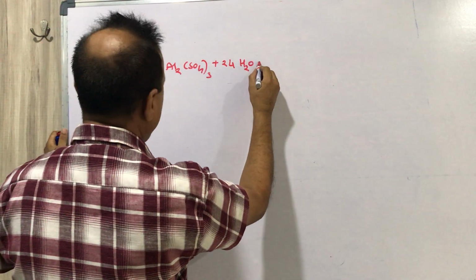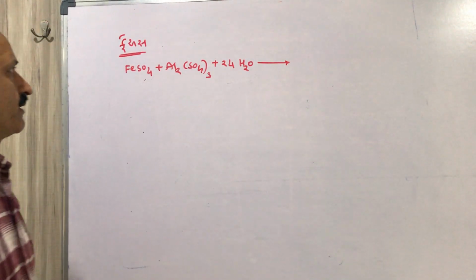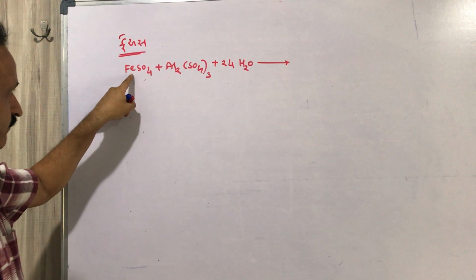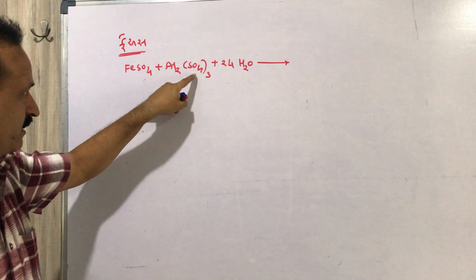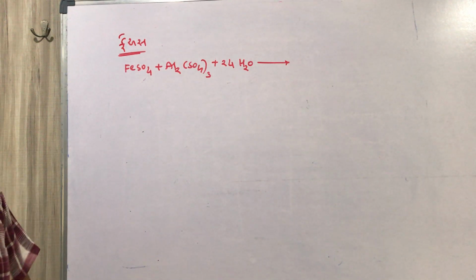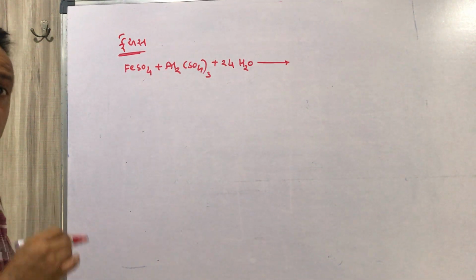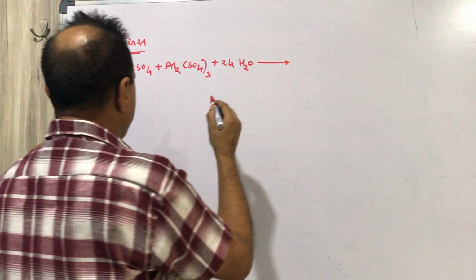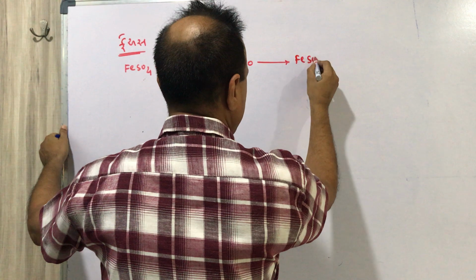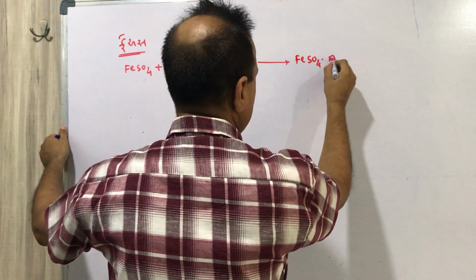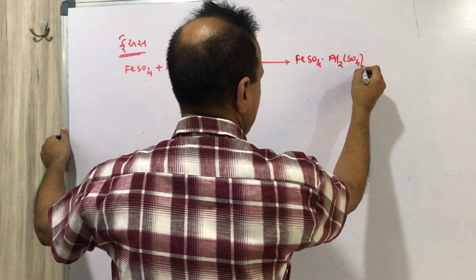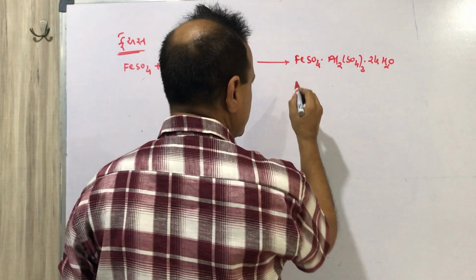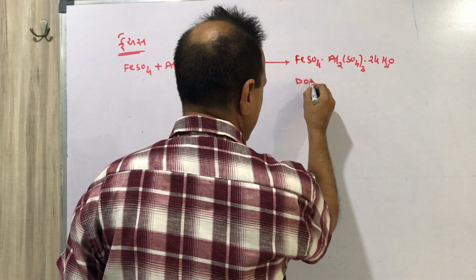This is alum. F means ferrous sulfate, A means aluminium sulfate, and S means sulfate. We have crystals of FeSO4 into Al2(SO4)3 into 24H2O. This is an example of a double salt.